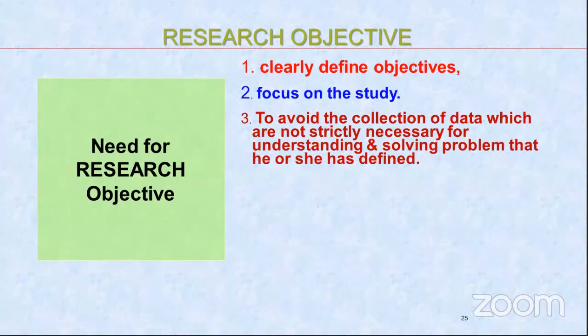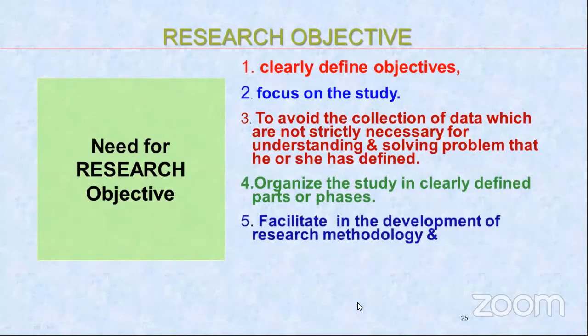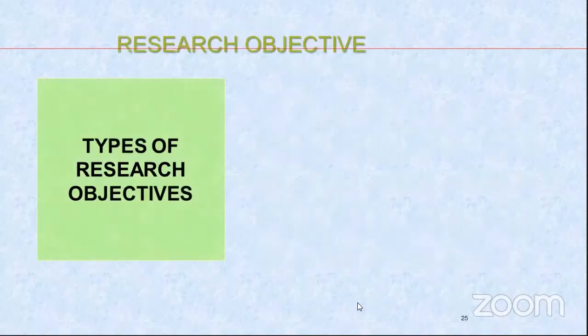Your focus is on the study. If you want to compare this versus this, then only you will collect information related to the other cities. It organizes the study in clearly defined parts or phases, facilitates the development of research methodology, and helps to orient the collection, interpretation, and utilization of data.